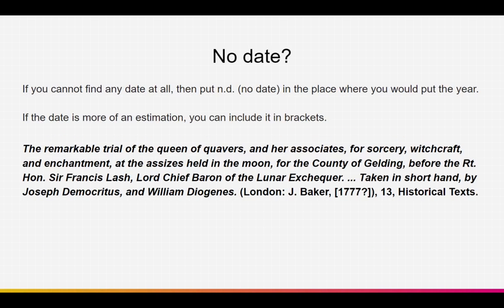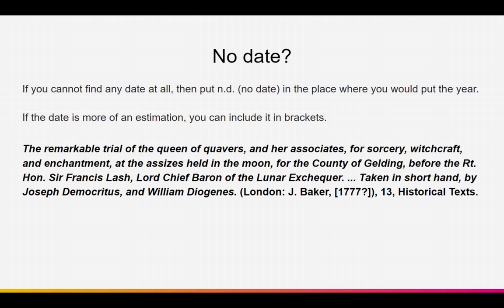Now, if it's the date that's missing, particularly the year, then you will put ND, which stands for no date, in the place where you would ordinarily put the year. If you do have a date, but it's more of an estimation, you can include it in brackets and with a question mark.